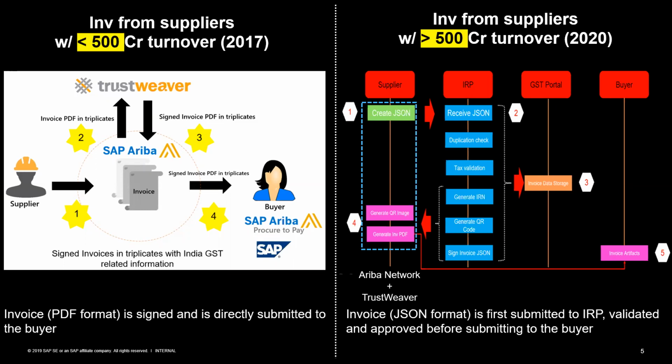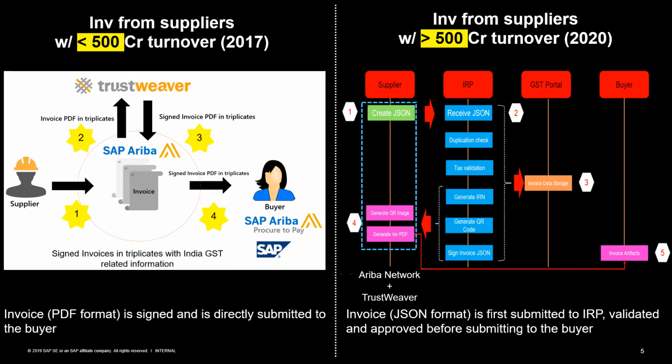Now, the buyer will receive a QR code file. He will also receive the signed JSON file, and a human readable format of the invoice. And for the purpose of integration, the invoice, as usual, will also carry the cXML submitted to the buyer. Basically, it is a particular way in which the invoice details can be sent across to the buyer, so that the buying system can consume the invoice data and further carry out the process of reconciliation, matching, and accounting.